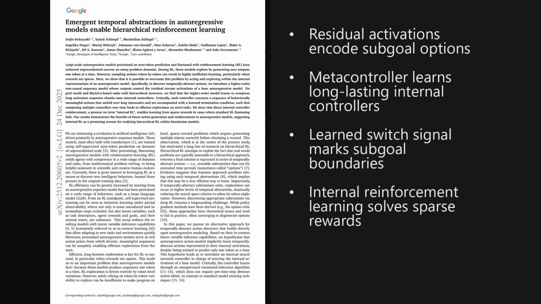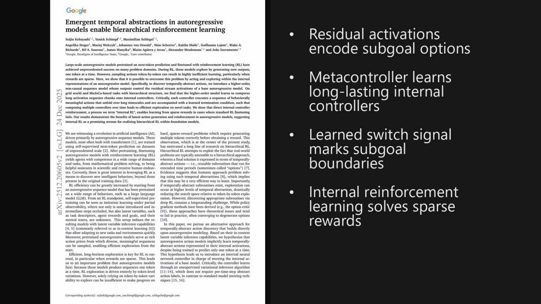I'm Alex. Today we're looking at a paper from the Hugging Face trending list, published on December 23, 2025, about 3 days ago. This paper shows that instead of exploring token by token during reinforcement learning, you can explore in the model's internal residual stream activations, and that internal reinforcement learning over these latent controllers can solve sparse reward hierarchical tasks where standard reinforcement learning fine-tuning fails.